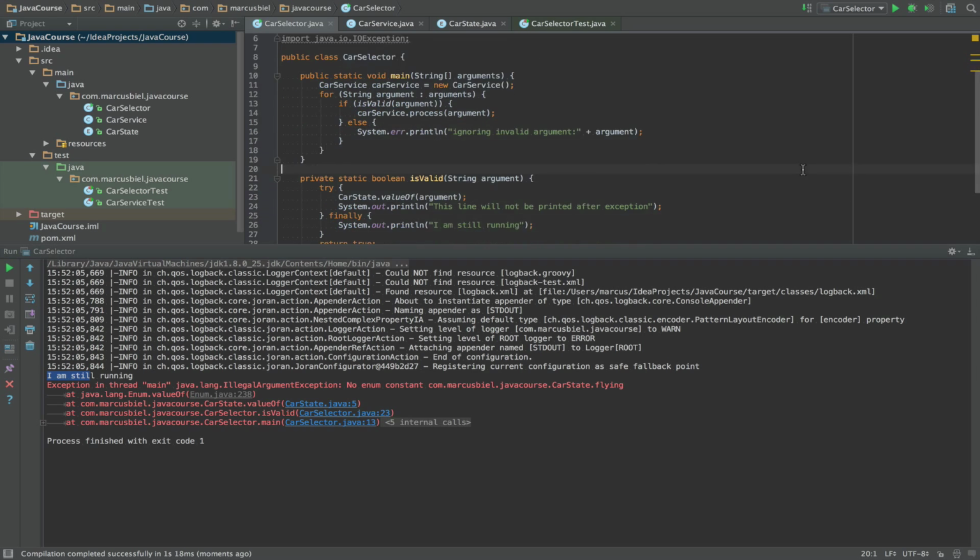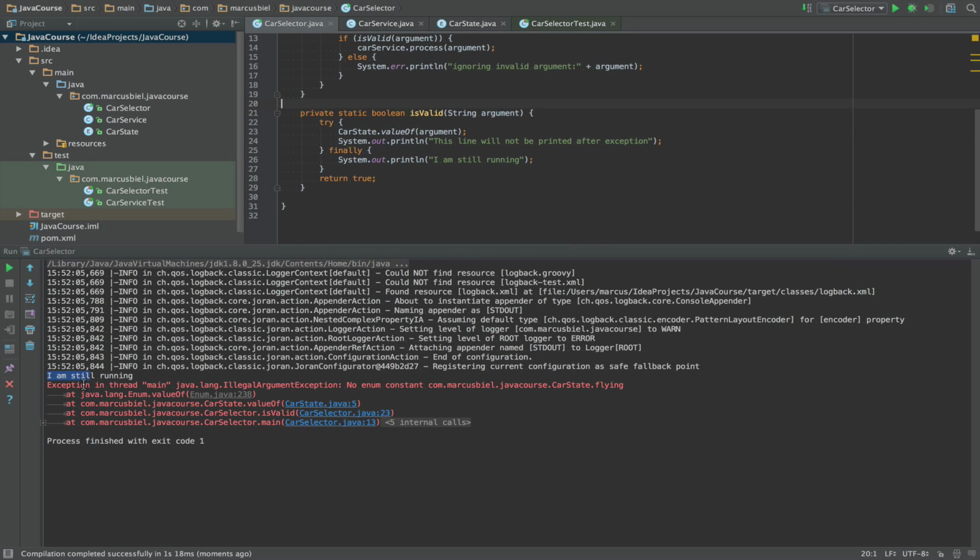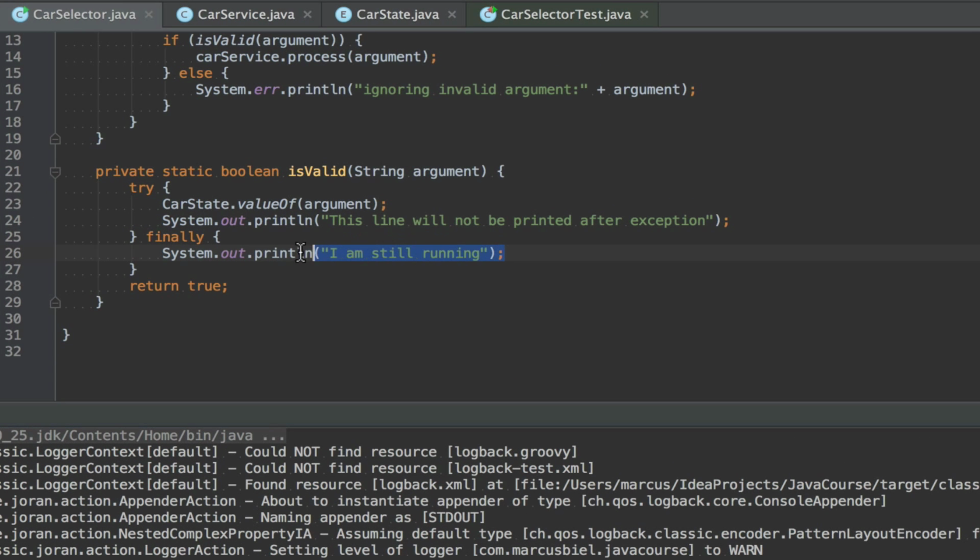So this is what happens when the exception happens. We didn't catch it, so we see the stack trace instead. But I'm still running is printed before that. And this is the place where we can do some cleanup operations like closing resources. But you could do anything in here, basically.